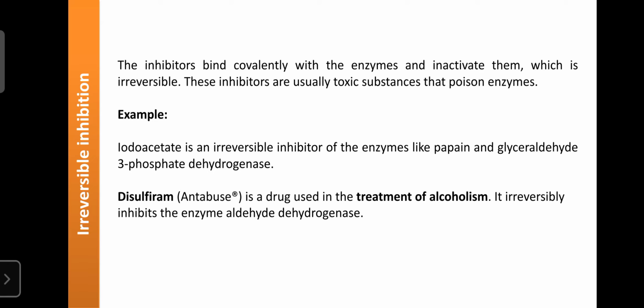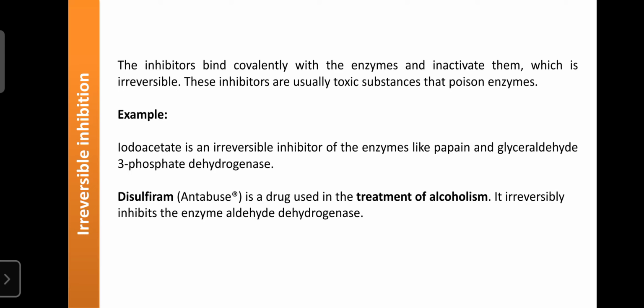Once the inhibitor inhibits the enzyme permanently, that enzyme becomes inactive. That is known as irreversible inhibition. For example, toxic substances in the case of poisoning inhibit various enzymes permanently. Such a phenomenon is known as irreversible inhibition.